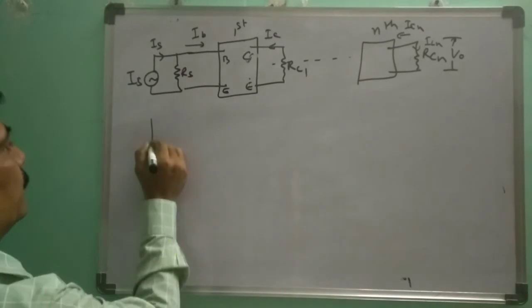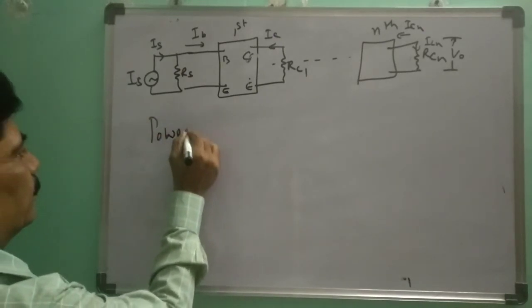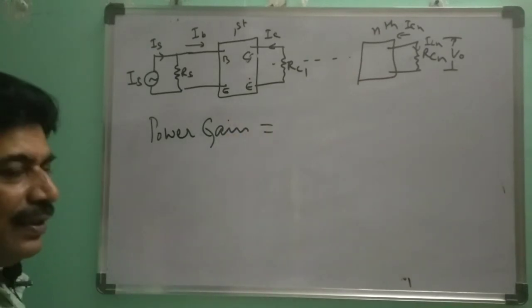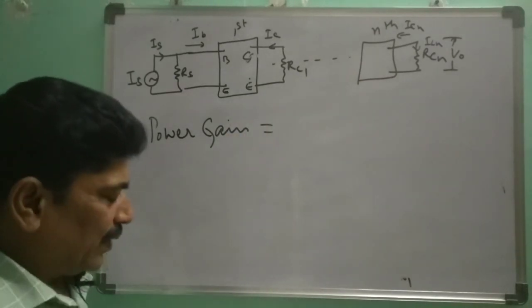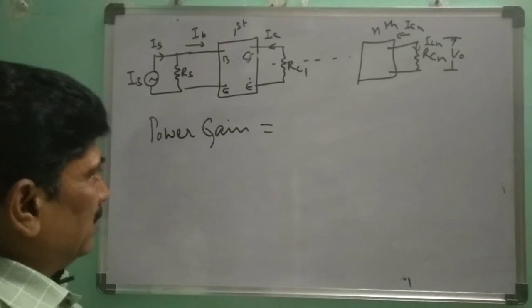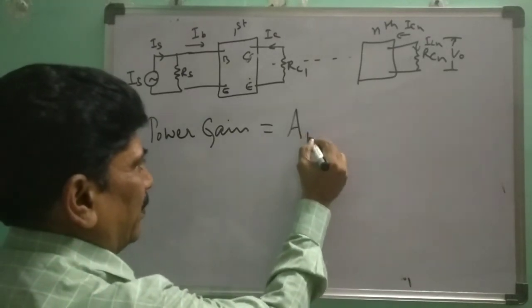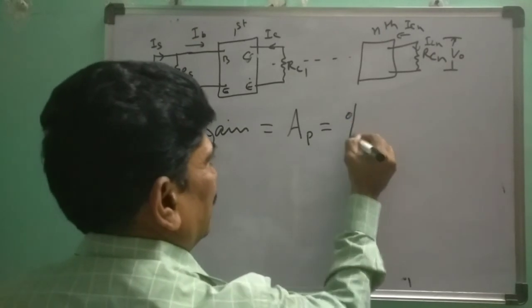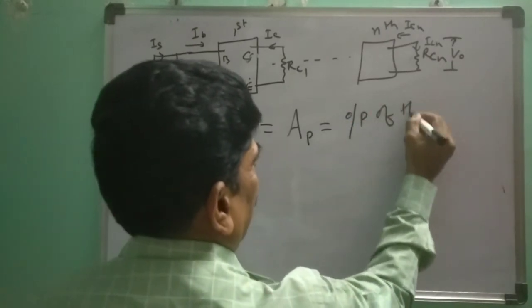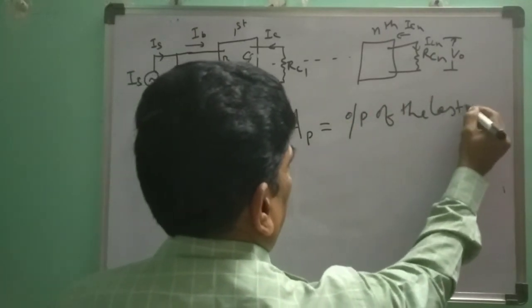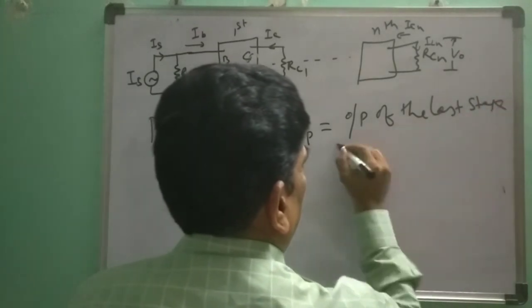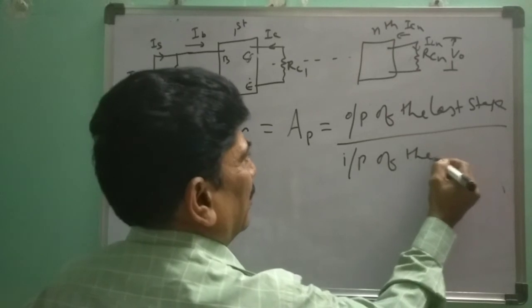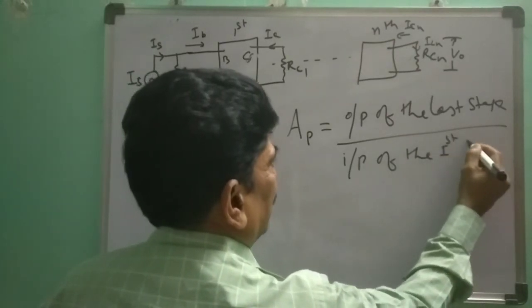Power gain AP is the overall power gain of the n-stage amplifier. Power gain is equal to the output power of the last stage divided by the input power of the first stage.